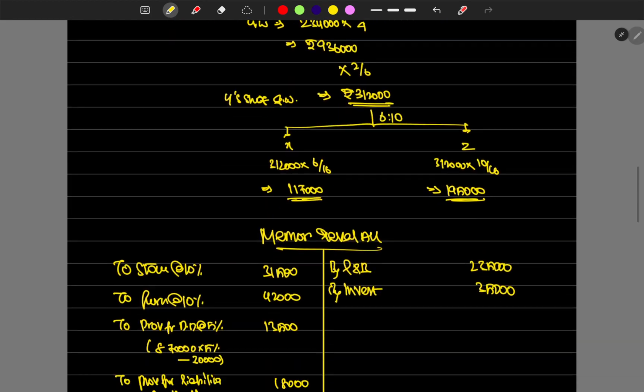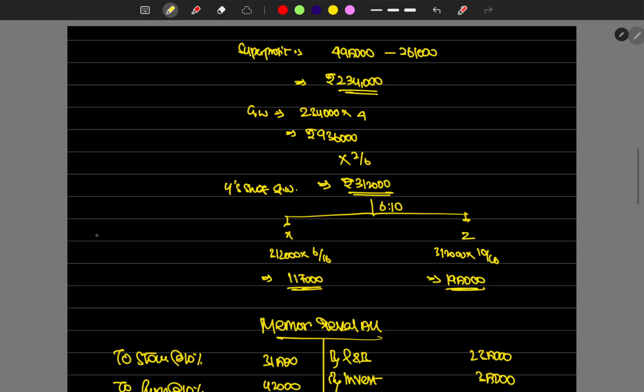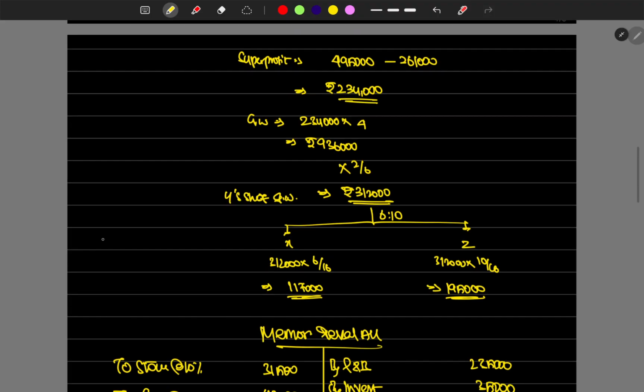What's the entry for goodwill? So we'll prepare the entry here. The entry is also a must. We have to give an entry. So who is gaining? X gaining, Z gaining. Who is sacrificing? Y sacrificing. How much? 1,17,000, 1,95,000. Total 3,12,000, right?